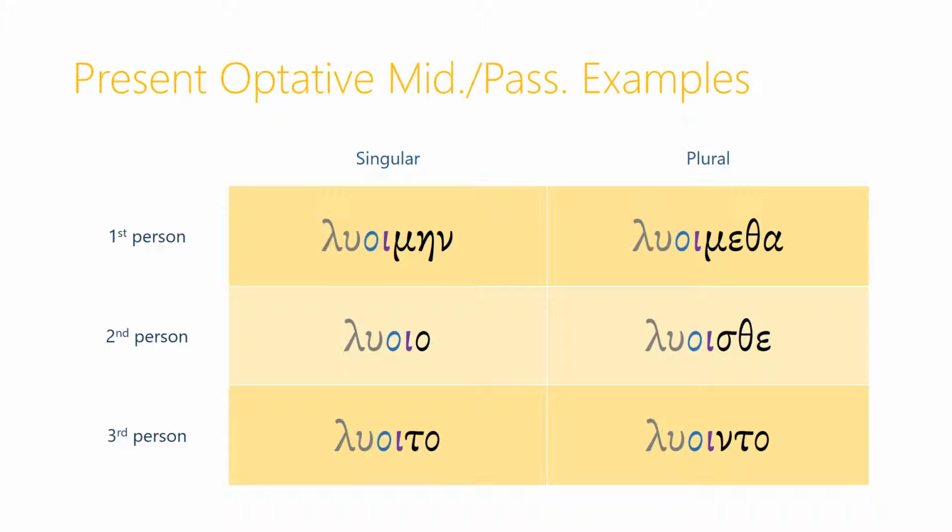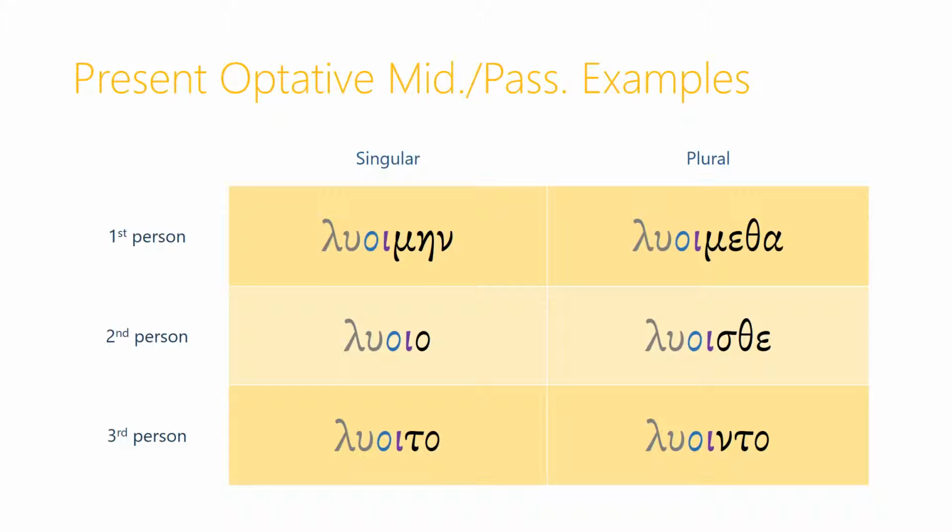Here's a present optative middle and passive example. Again, using luo, we have the same oi diphthong with the connecting vowel and the iota mood marker, and we just add on those secondary middle and passive endings. Luoimain, luoia, luoita, luoimetha, luoisthe, and luointa.